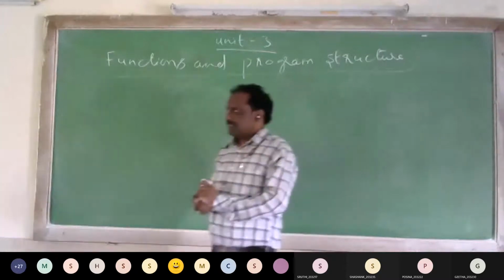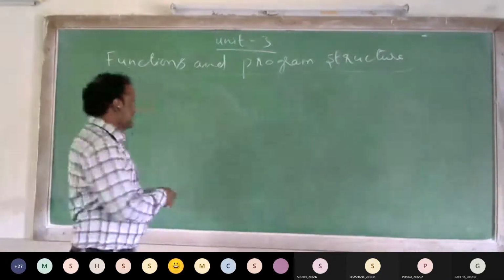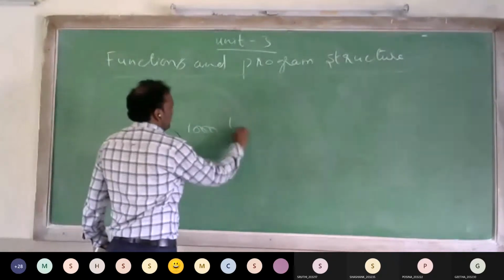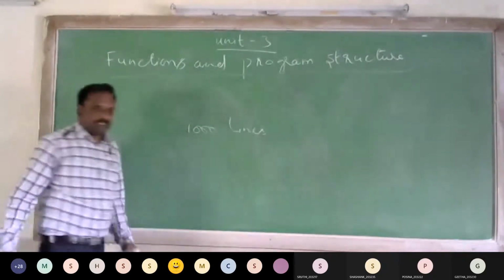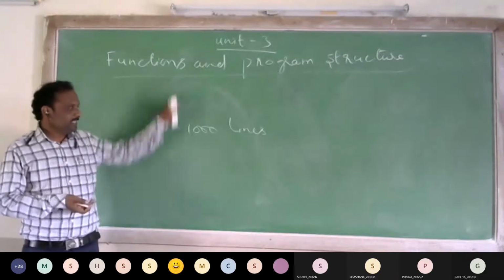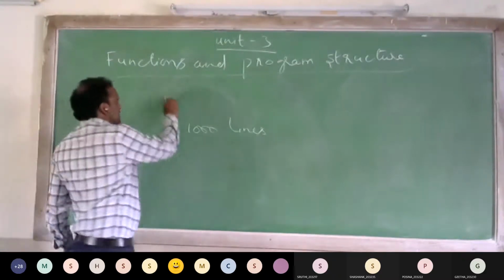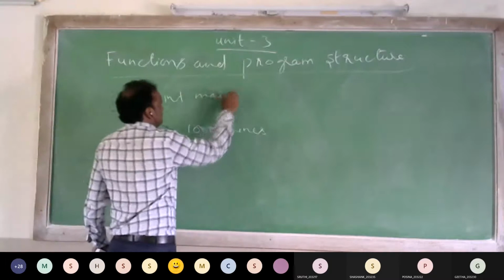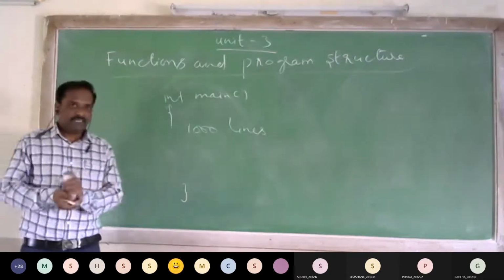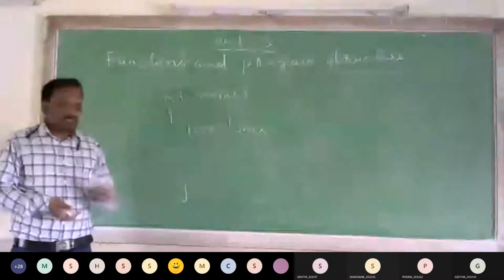A program is containing of 1000 lines. If you write a 1000 lines program in a single main function, then it is very difficult to understand 1000 lines.